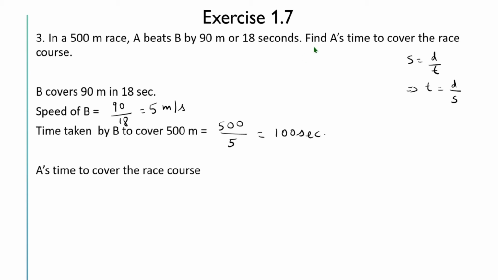They have asked A's time to cover the race course. So B covers the race course in 100 seconds. A's time to cover the race course will be 100 minus 18 seconds. So A's time will be equal to 100 minus 18, which is equal to 82 seconds.